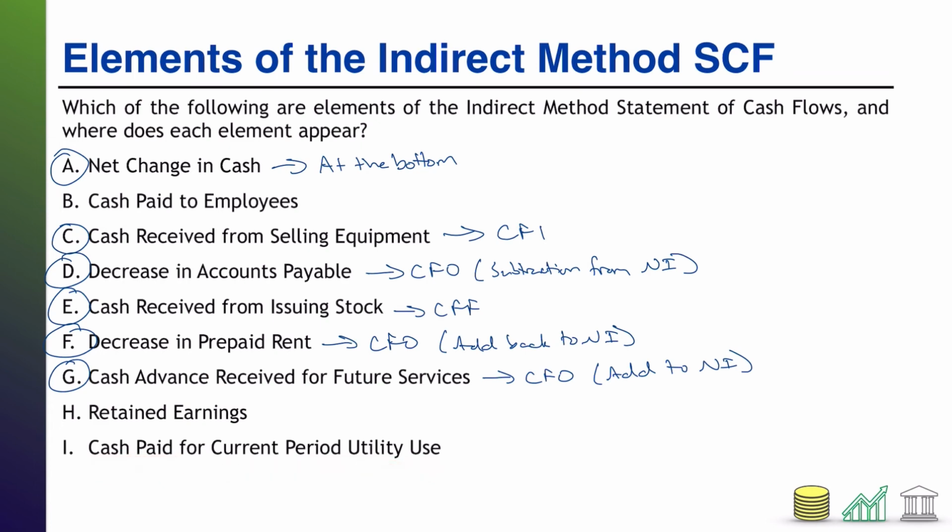You had an expense that lowered net income, and you had an associated cash outflow from operations, therefore this is already included in the net income number that goes in the CFO section, so you can simply ignore this. You wouldn't actually see that line on your indirect method statement of cash flows.